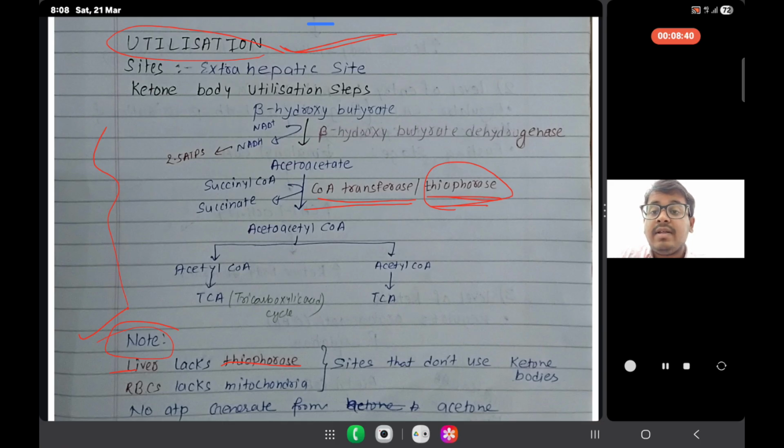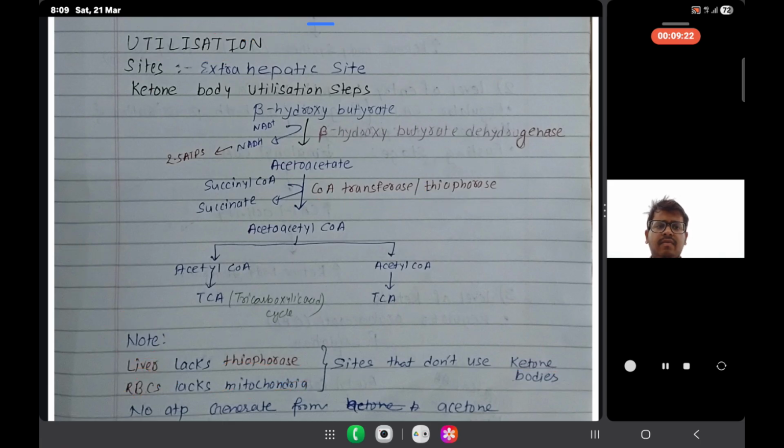You must know that, as earlier we have seen in synthesis, where does synthesis occur? Tell me, where does synthesis occur? Synthesis occurs in the liver, but utilization does not occur in liver, as it lacks the thiophorase enzyme. And RBC, all of us know, requires mitochondria. As RBC doesn't have mitochondria, there is no utilization process in RBC and liver, sites that don't use ketone bodies. For example, if you get the question, where does the utilization of ketone bodies not occur? You will say liver and RBC.